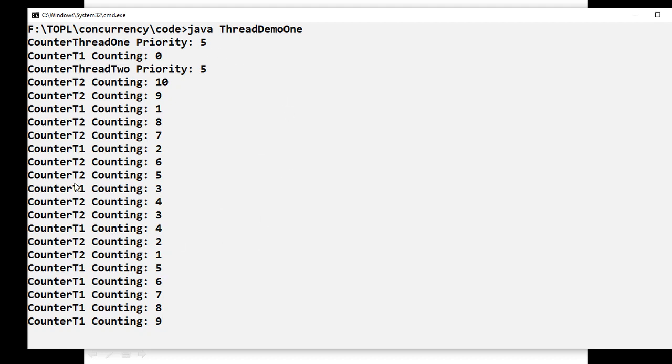One thing to observe here is that both threads have equal priority, so the thread scheduler is not making any difference about which thread has to be picked first and which next. It is purely computing the statements based upon the sleep time and wake up time.